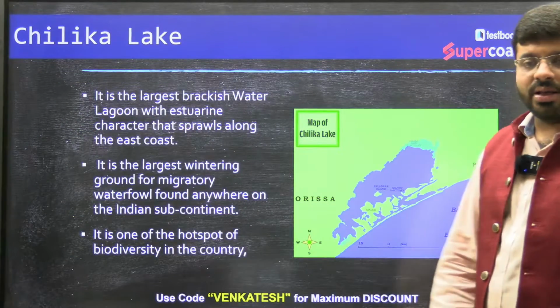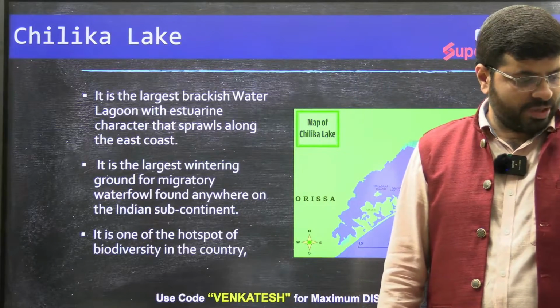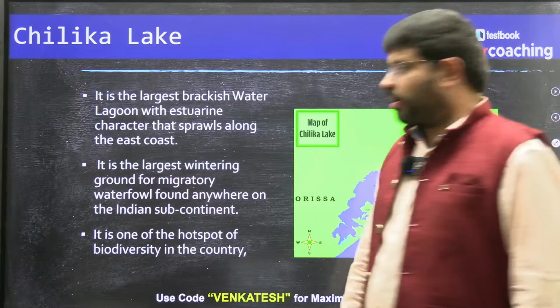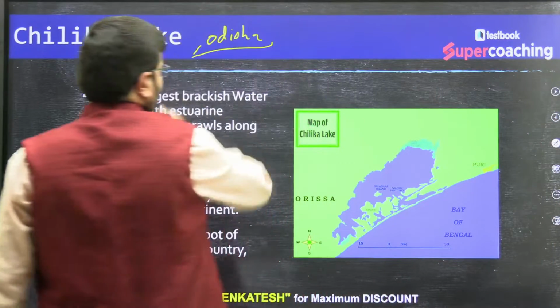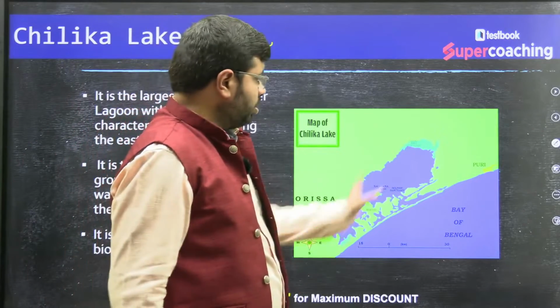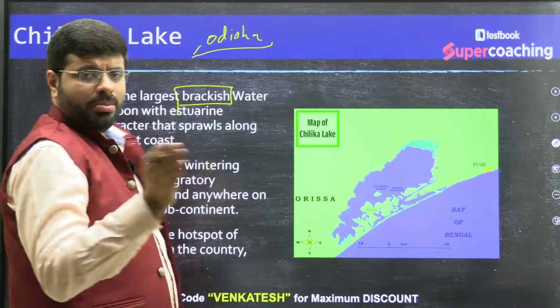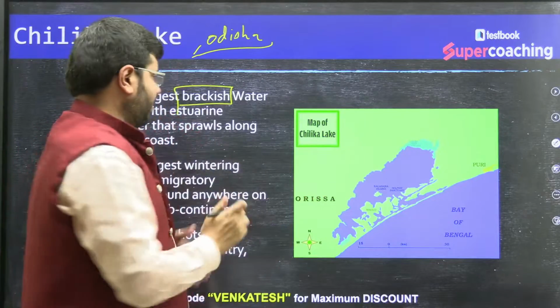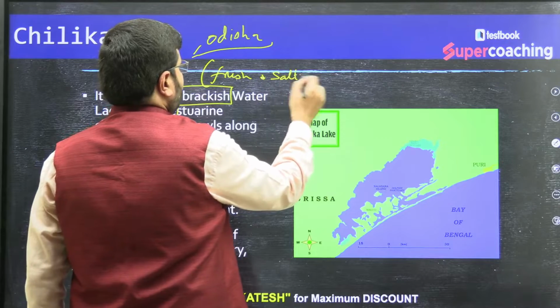Now, Chilika Lake. Where is Chilika Lake located? It is located in Odisha, at the boundary of the sea. It's a brackish water lake. Now, what do you mean by brackish water? Brackish means a mix of fresh and salt, fresh water and salt water.